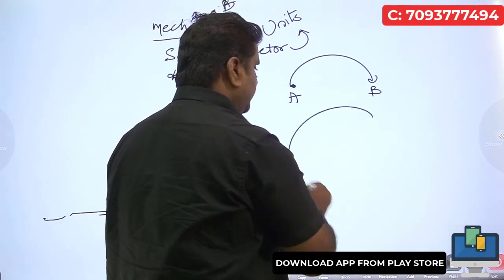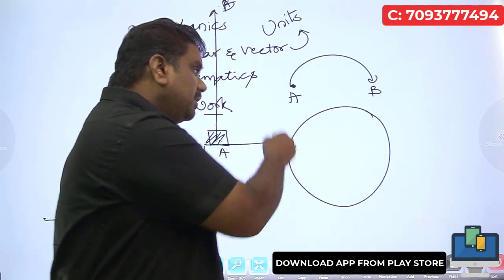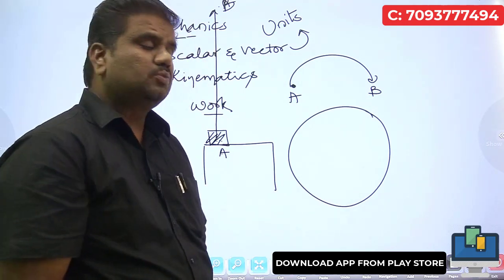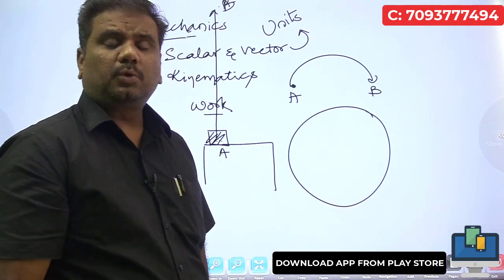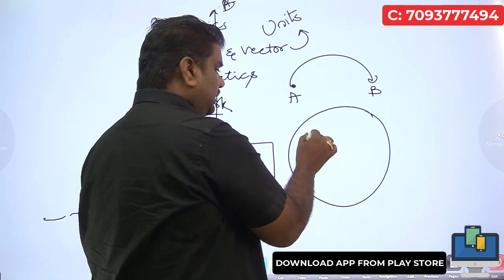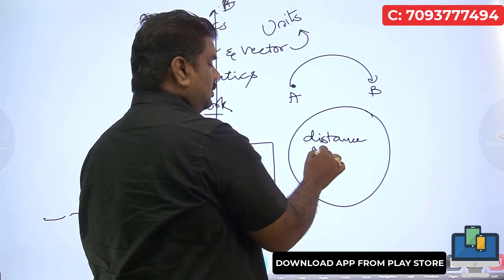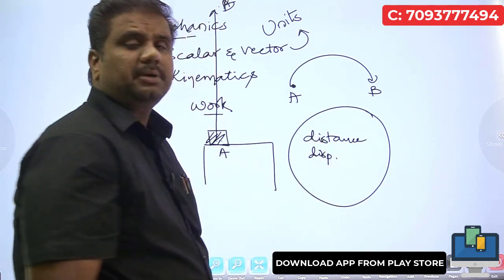Suppose that you are moving in a circular path. This is one of the previous questions. When you are moving in a circular path, what is the distance that is covered? At the same time, what is the displacement?